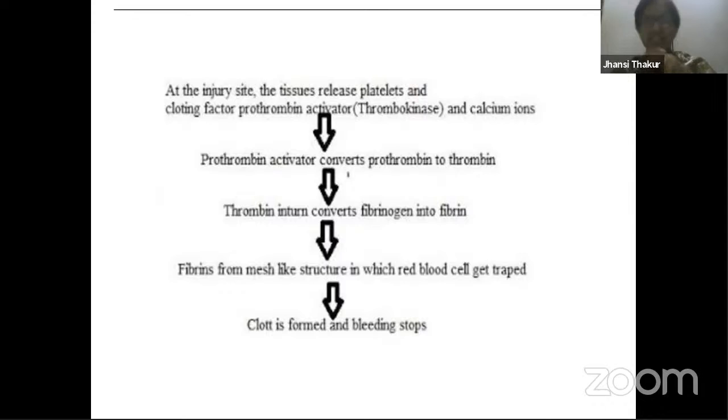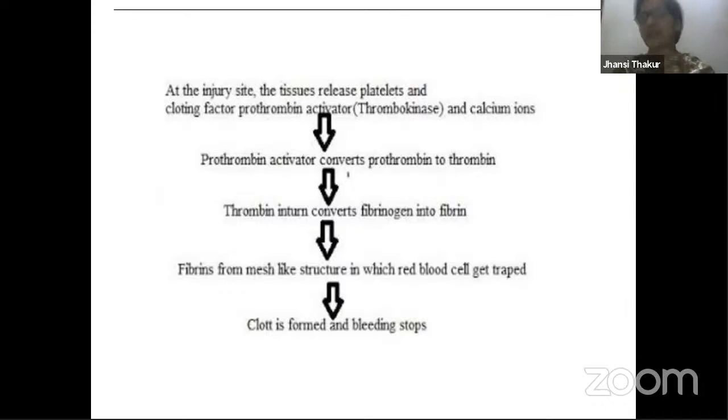This takes place. Second thing is that platelets are released over here wherever the damage takes place, from the damaged tissues, that is artery vascular tissues. Platelets are released, and these platelets get stuck to each other, forming a plug-like structure so that they don't allow the blood to come out. This is another one. And third one is that there is formation of a mesh or a network of structure being formed over there, which will try to trap all the blood cells so that the blood doesn't move out.